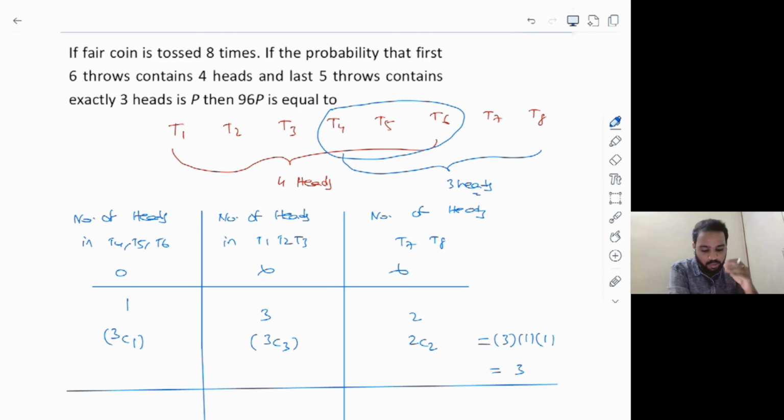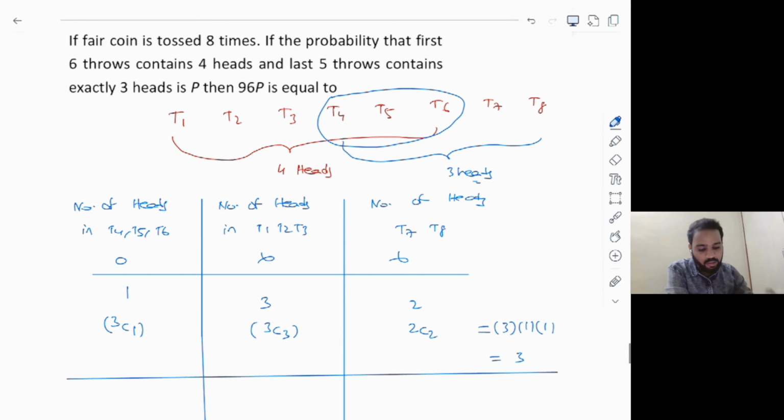The first column is representing number of heads in T4, T5, T6, the second column is representing number of heads in T1, T2, T3, and the third column is representing number of heads in T7 and T8. So first of all, I'm fixing number of heads in T4, T5, T6 as 0, which is not possible because if T4, T5, T6 has 0 heads, then T1 to T6 cannot cover 4 heads. That is why case 1 is eliminated.